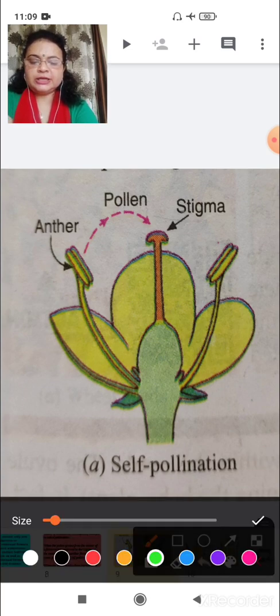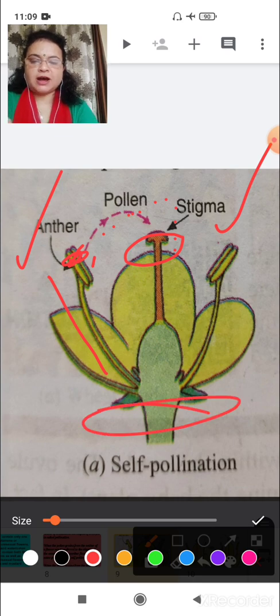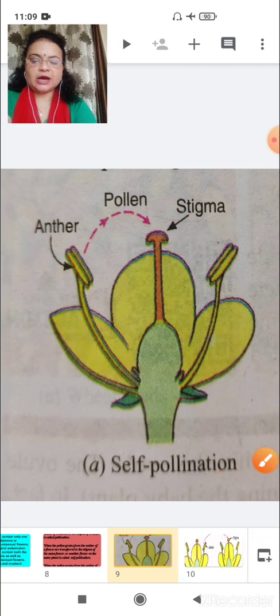Itself, very clearly you can see here a male part and a female part: male anther, female stigma. Okay, so when the pollen grains from the same flower transfer to the stigma of the same flower, then it is known as self-pollination. Self means itself; in the same flower, pollens are transferring from the male reproductive part to the female reproductive part. Understood? And here now, another picture.